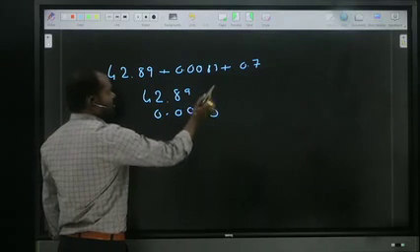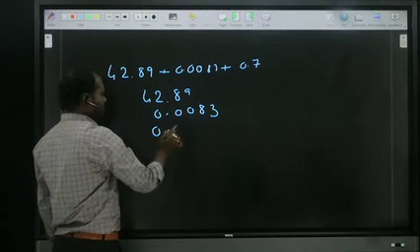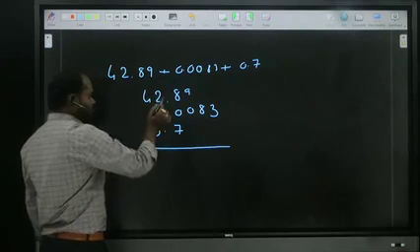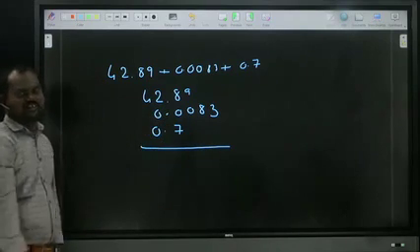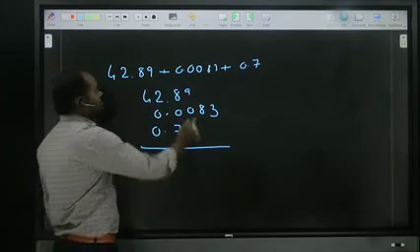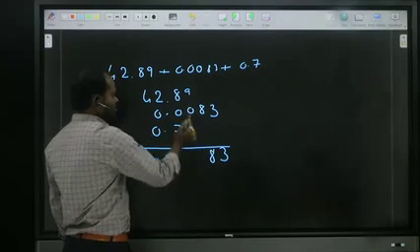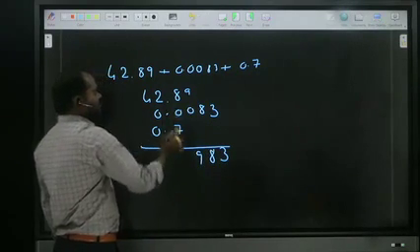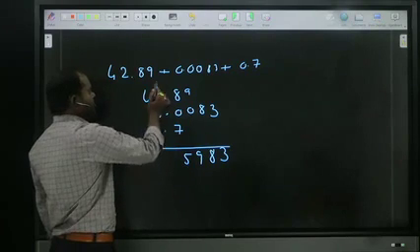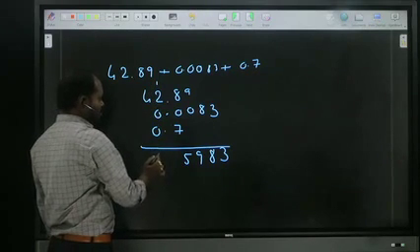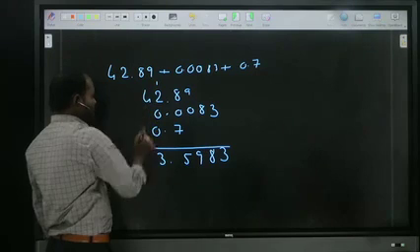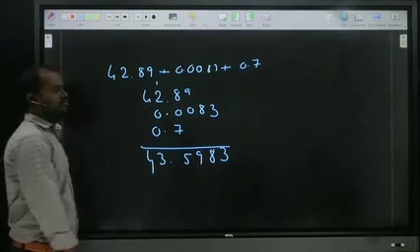0.0083. One more is 0.7. All the points should be in the same line. That was the basic thing we had to remember. Now by doing the addition: 3, 8, 9, 7 plus 8 is 15, 1 carry, 1 plus 2 is 3, 4. So the answer is 43.5983.